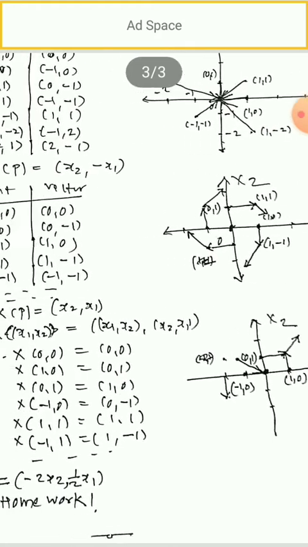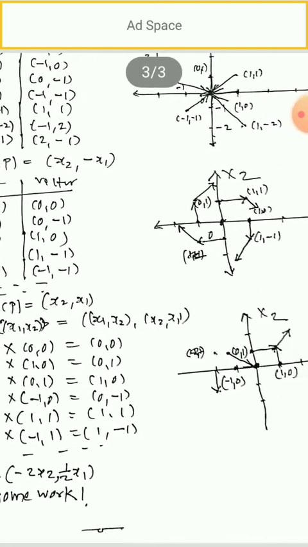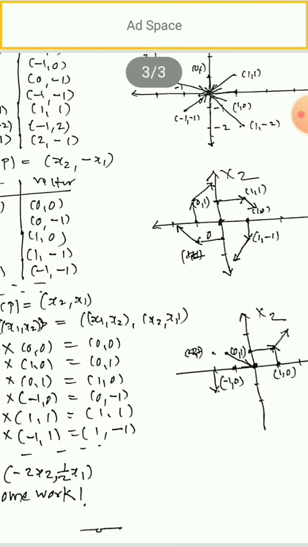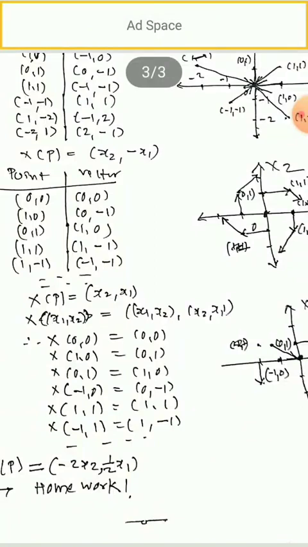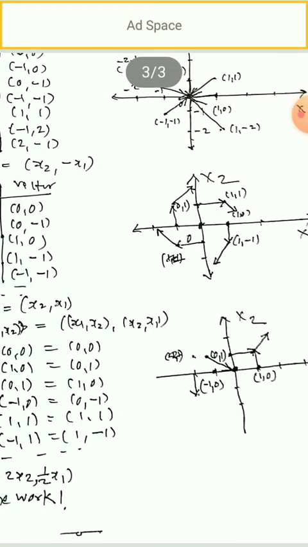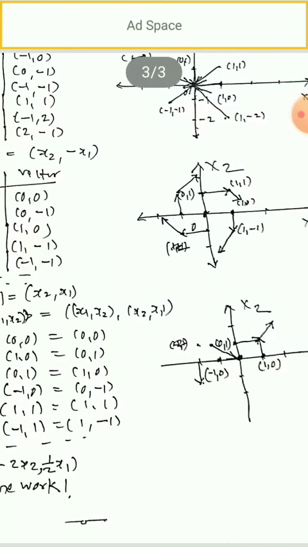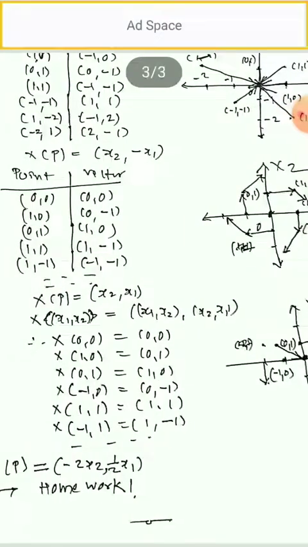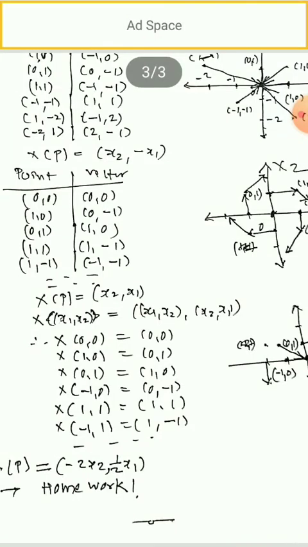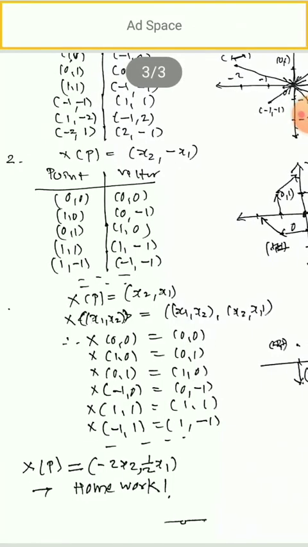See the pattern. 0 0 means the origin is there. Second point is 1 0. See, it is shown there, 1 0 on the x1 axis. And what is that vector? 0 comma minus 1, that is minus j, pointing below. Then 0 1. Where is the point 0 1? On the x2 axis is 0 1. And what is the vector? 1 0. So at 0 1, the vector is 1 0. 1 0 means i, so parallel to the x1 axis, which is shown there.